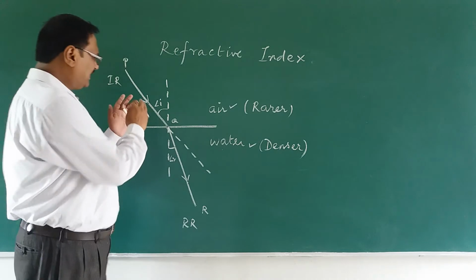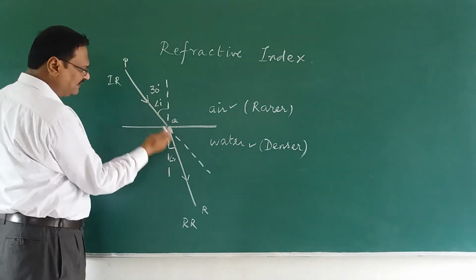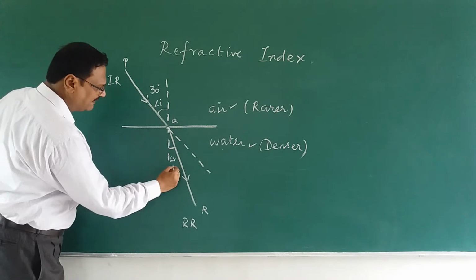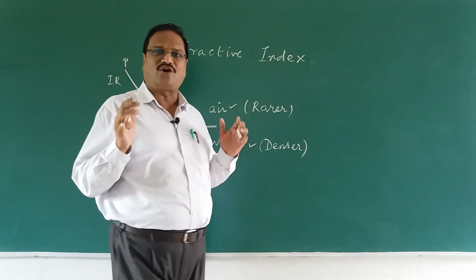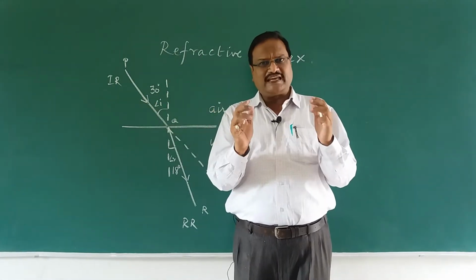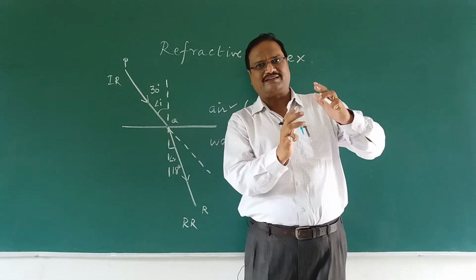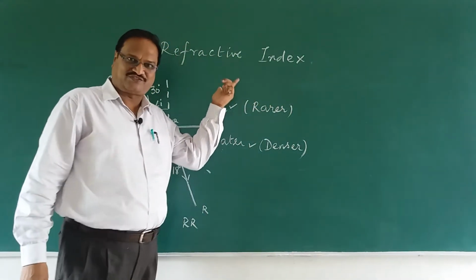Let us say if I take this to be 30 degree, this might be less than 30 degree, around 18 degree, let us suppose. So, there is a change of angle. Now, this ability to bend is given in terms of refractive index.